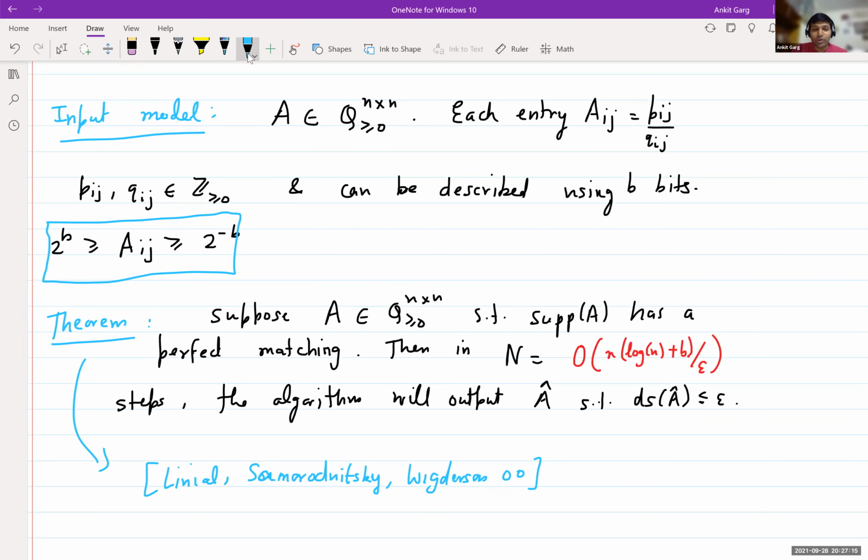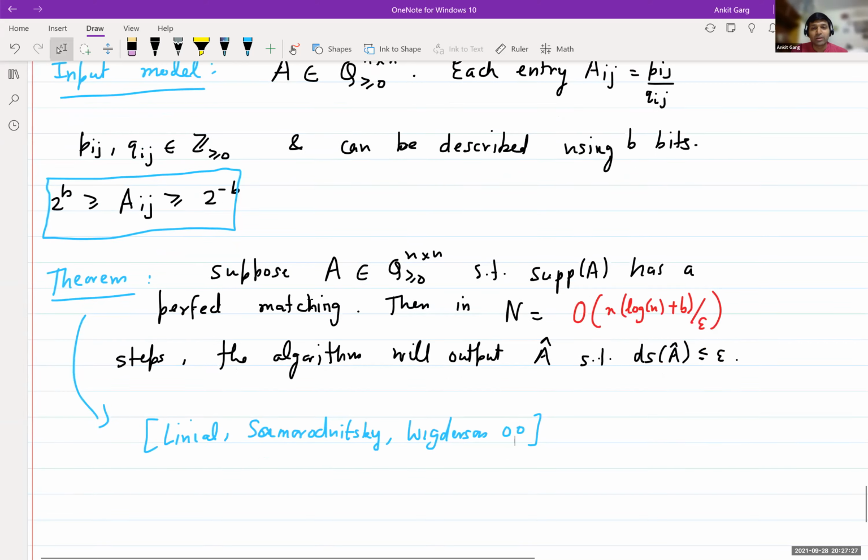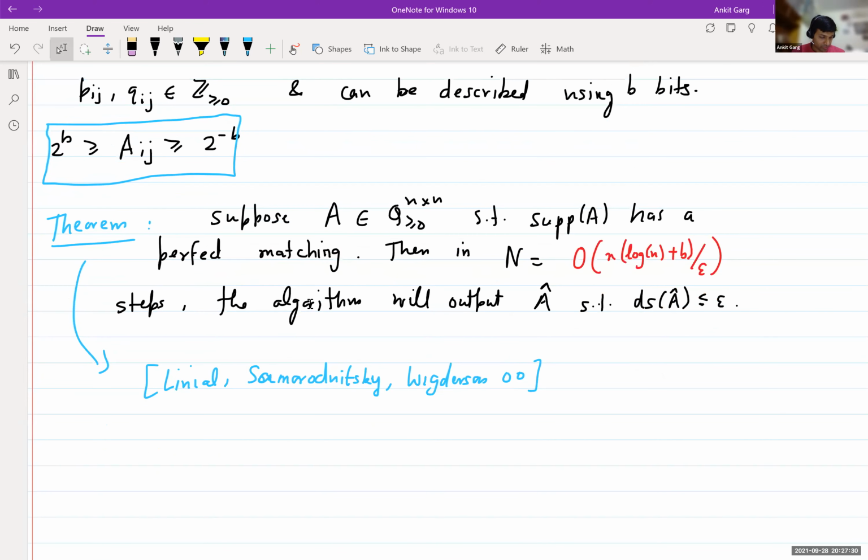In that paper, they also have a strongly polynomial time algorithm where the number of basic arithmetic operations that you perform is independent of the bit sizes of the entries. Okay, so let's prove this theorem.